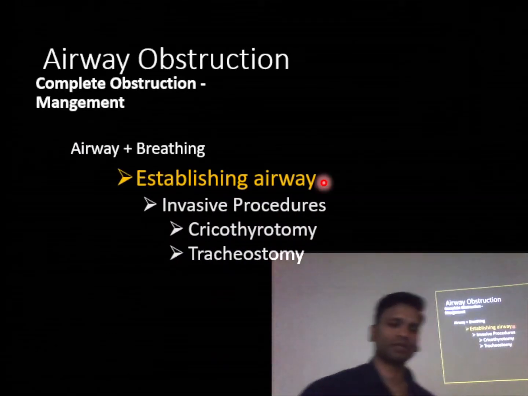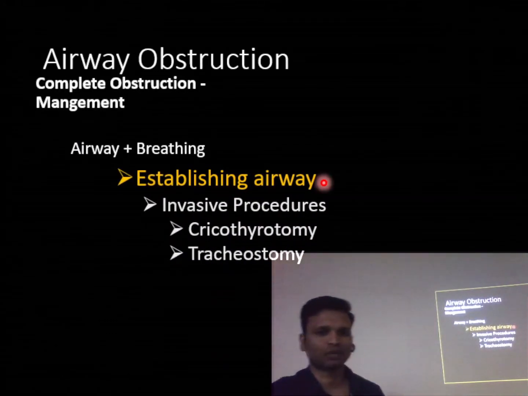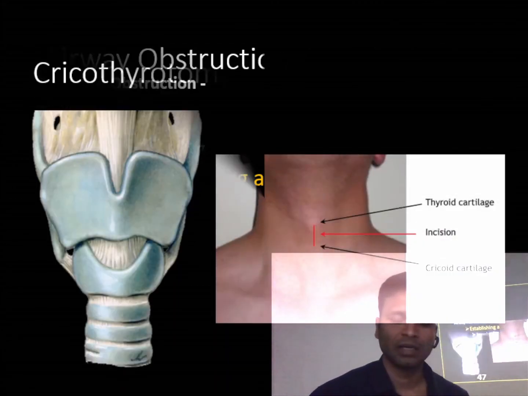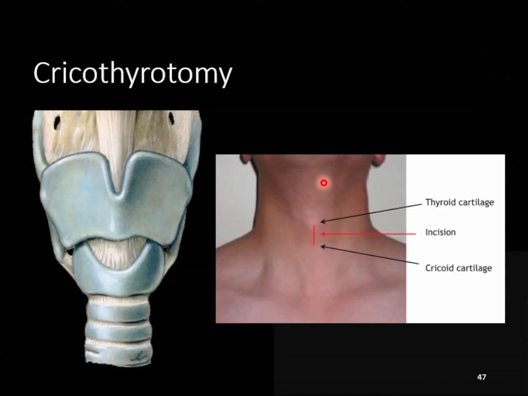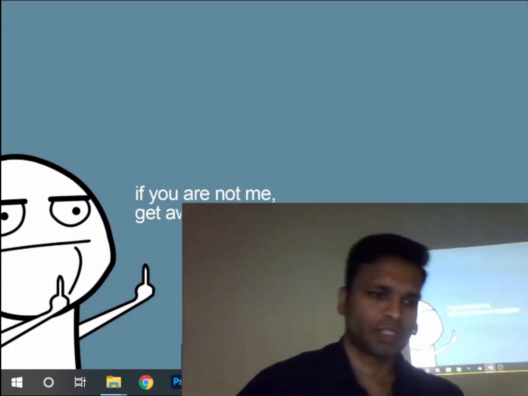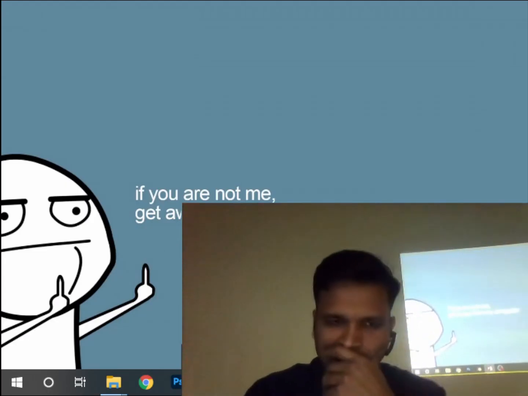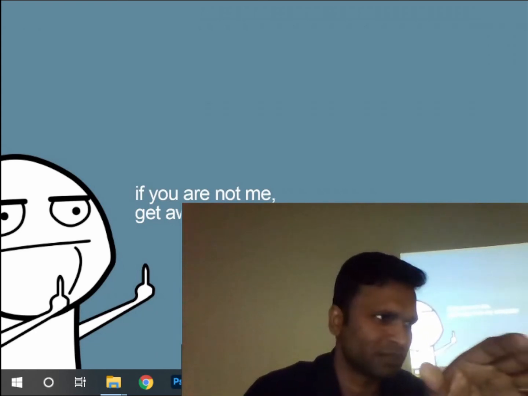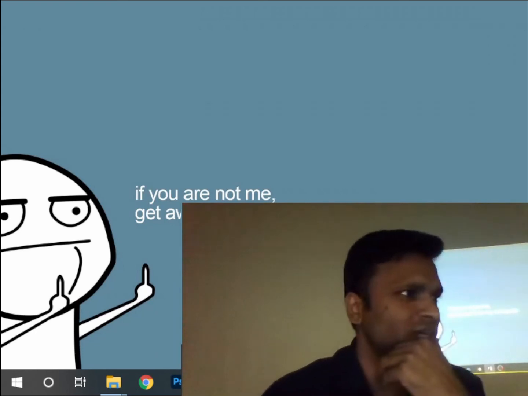Then we have suppose if there is upper airway obstruction, we can go for cricothyrotomy and tracheostomy. Okay, I think मैंने आपको images बता दिए हैं, तो I don't have to show you this. Okay, so any doubt इसमें? I went a little too fast, but any doubts in these 3 topics?